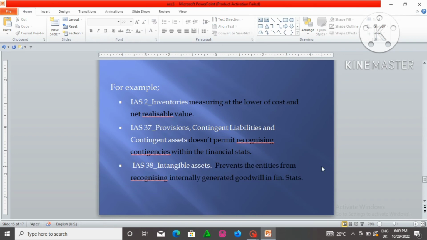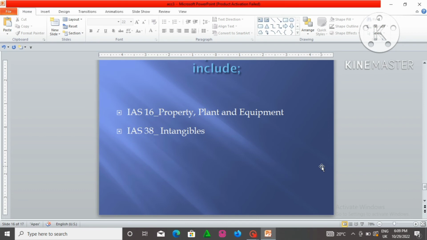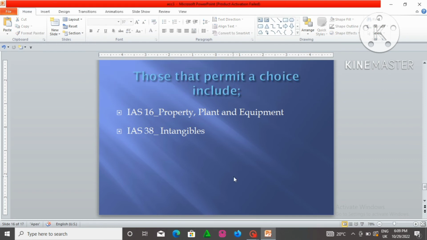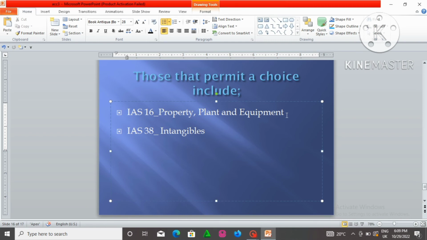So these are policies that do not permit any choice between alternative accounting treatments. But we also have some standards that do permit a choice. The standards that do permit a choice include IAS 16. This is property, plant, and equipment, PPE. So IAS 16 allows entities to measure items of PPE using either the cost model or the revaluation model. It gives a choice